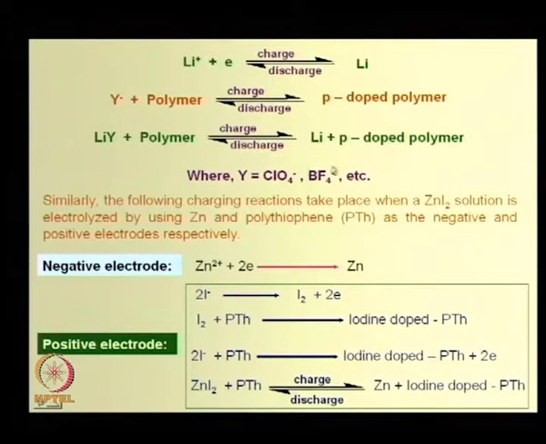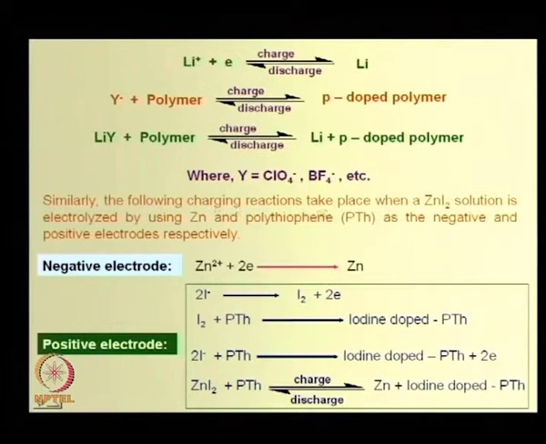So, p doped polymer, n doped polymer, provided the dopants are like this, chlorate or fluoroborate anions. You put your thoughts on this, very simple chemistry, you will understand.